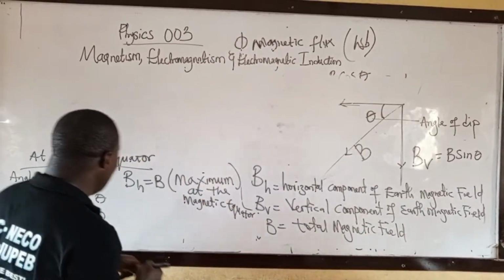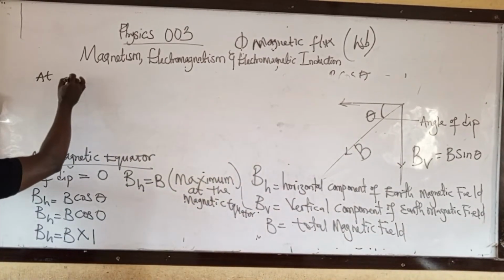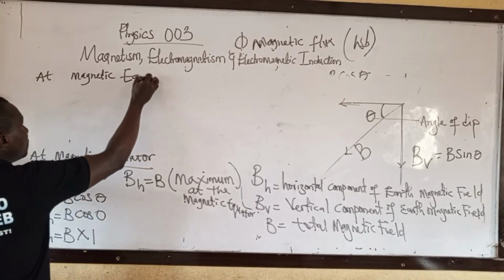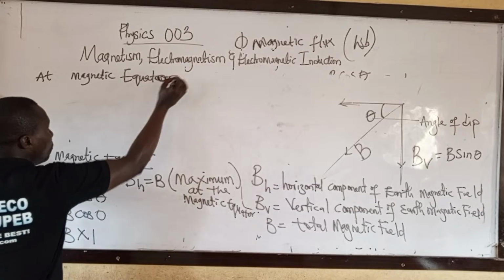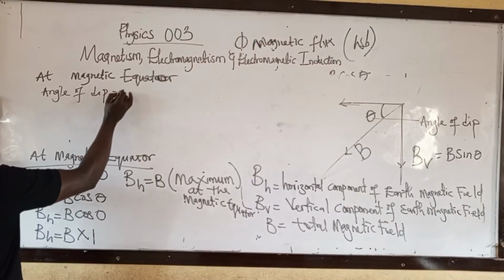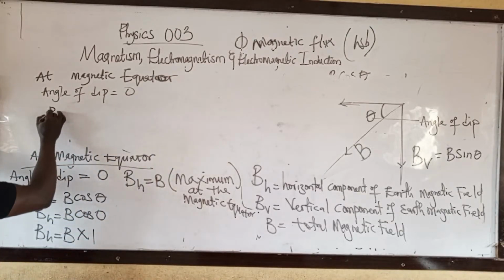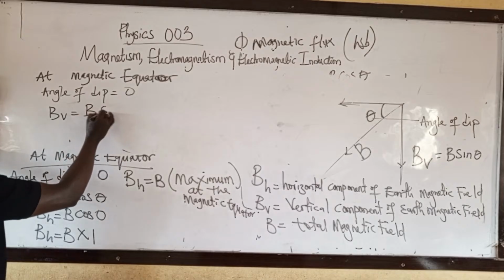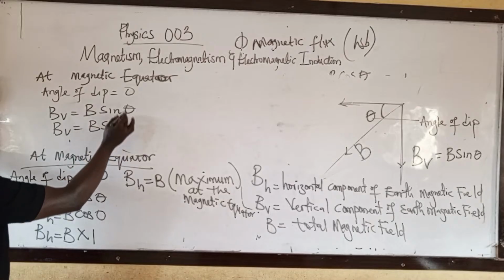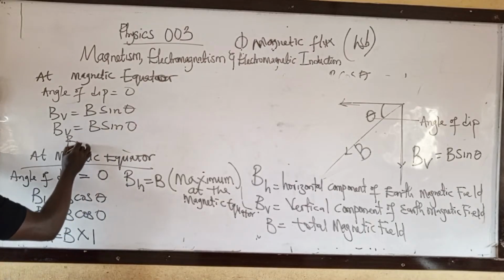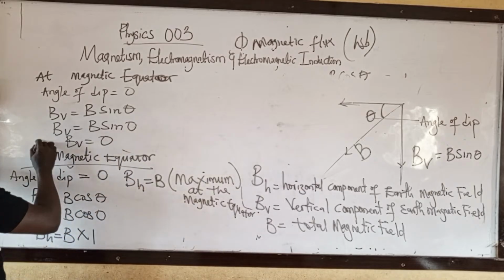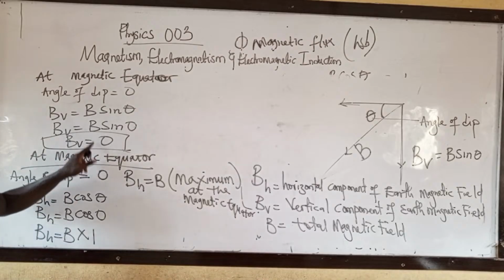Then, at the magnetic equator, we know that angle of D equal to 0. What will happen to BV? BV will be B sine theta. B sine theta, where sine 0 is 0. 0 times B will be 0. BV will be equal to 0 at the equator.